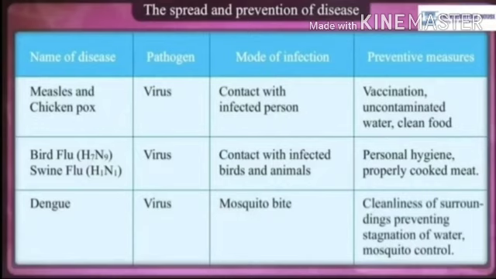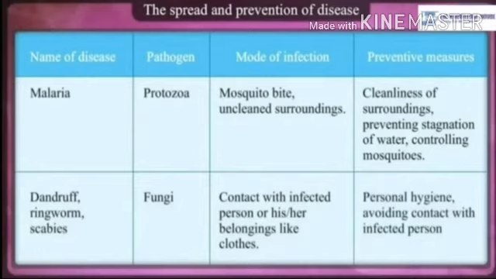Dengue is caused by a virus. Mode of infection is mosquito bite, and preventive measures are cleanliness of surroundings, preventing stagnation of water, that is collection of water at one place, and mosquito control. Next disease is malaria, caused by protozoa. Mode of infection is mosquito bite and unclean surroundings, and preventive measures are cleanliness of surroundings, preventing stagnation of water, controlling mosquitoes.